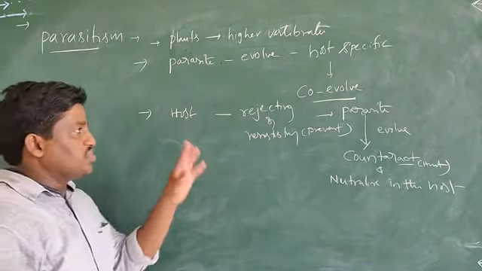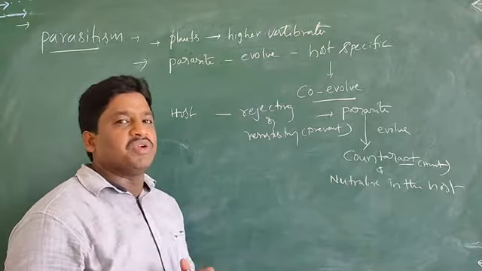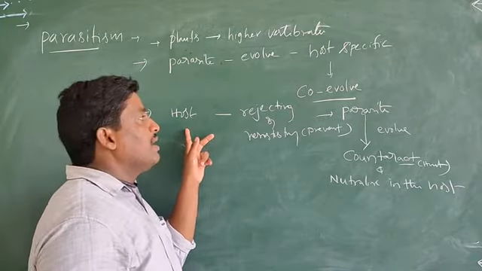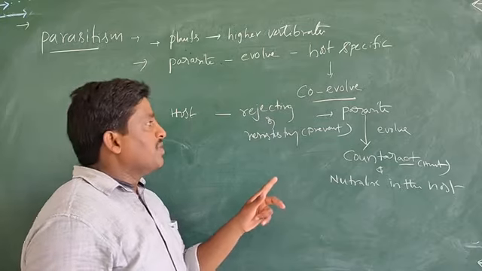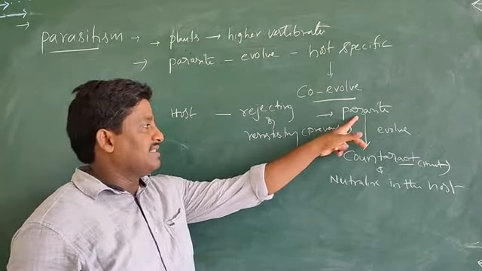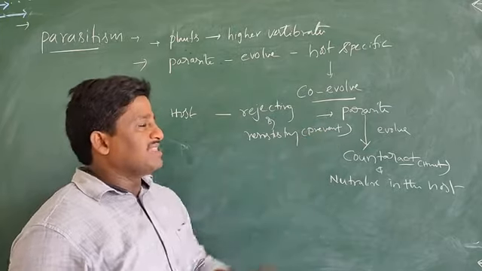So in the host and parasite interaction, the host evolves, that means develops, a special mechanism for resisting the parasite. Resisting means preventing this parasite.